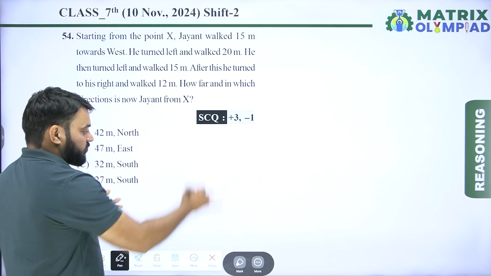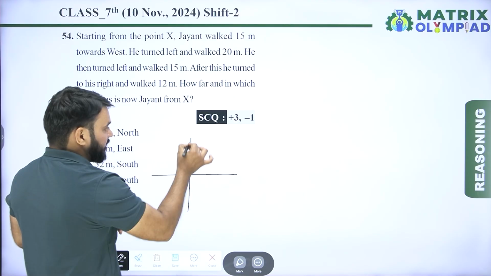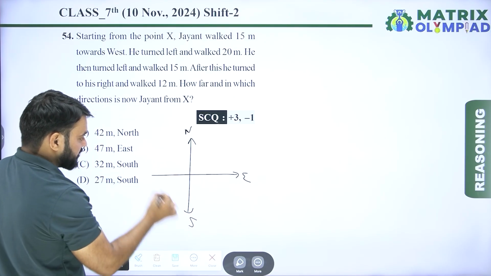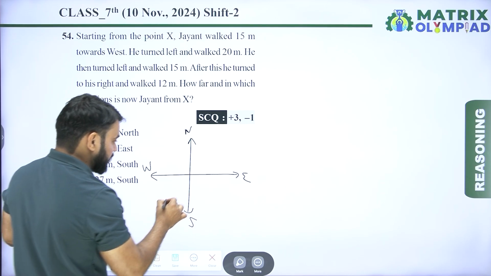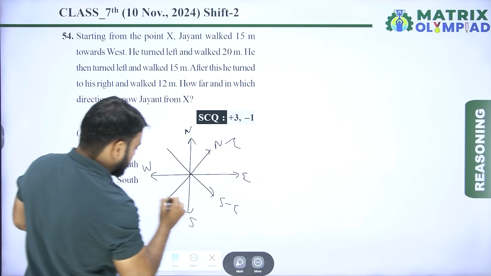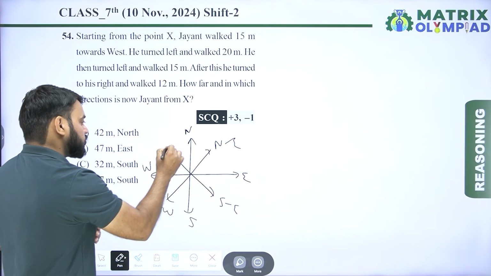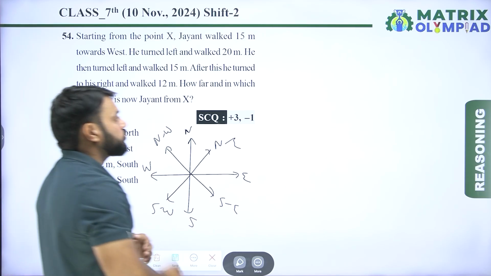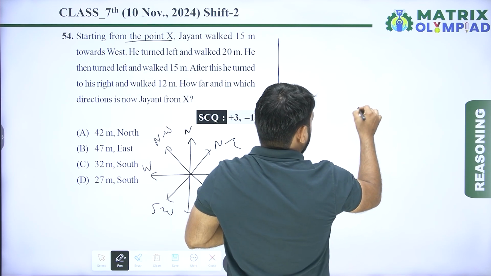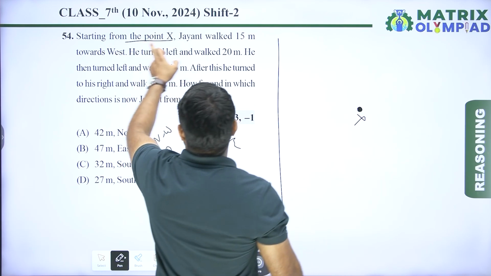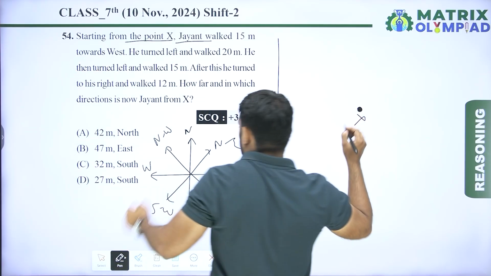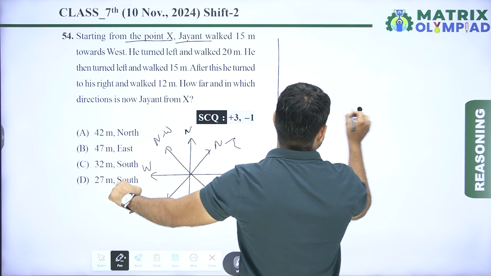Before starting this question, we should know that there are four main directions. This is north, this is east, this is south, and this is west. And there are four cardinal directions. This is northeast, this is southeast, this is southwest, and this is northwest. Now according to the question, Jayant is starting from X. The starting point of Jayant is X. Now Jayant walked 15 meter towards west.